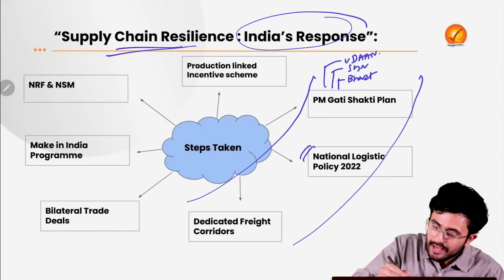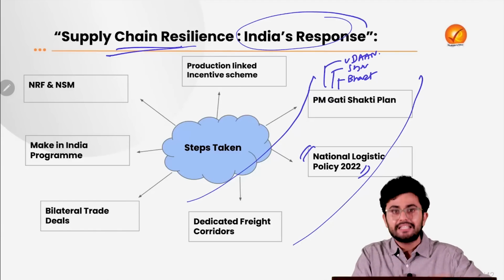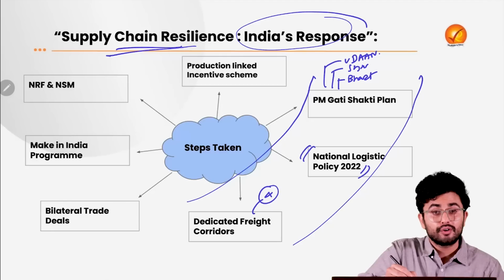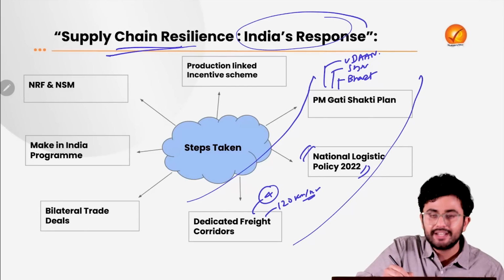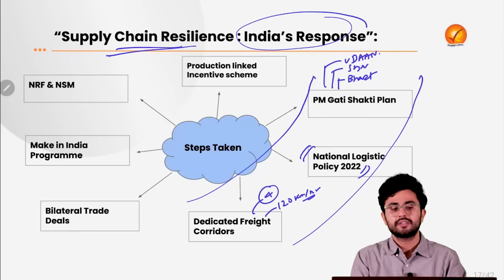Also, we have launched a National Logistics Policy to streamline the logistics sector and increase infrastructural investment, as well as dedicated freight corridors, the 4 corridors which we have created, on which we are running trains at a speed of at least 120 km per hour. The idea is that it will significantly reduce the logistics cost.